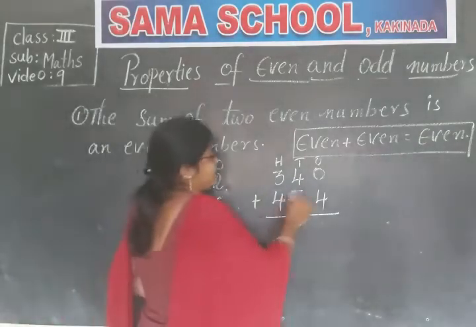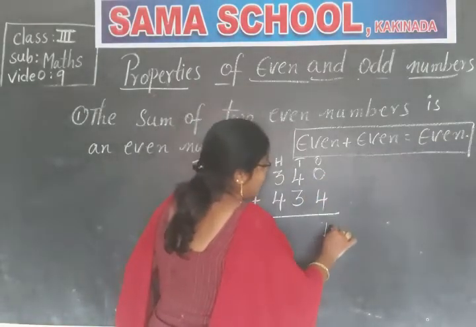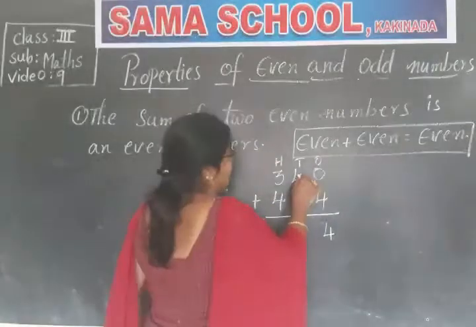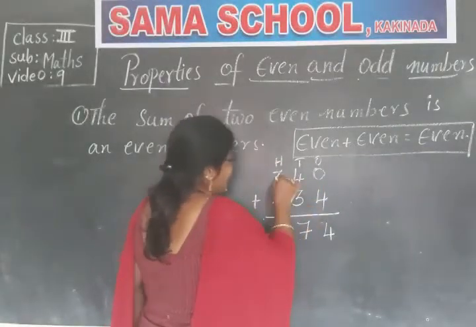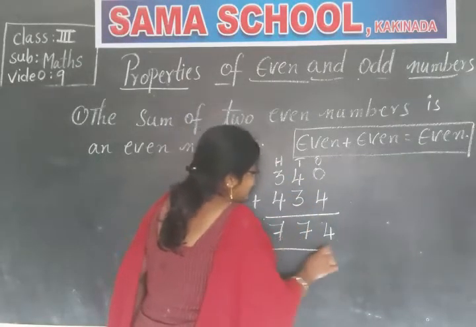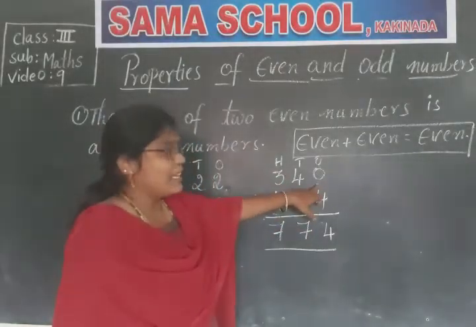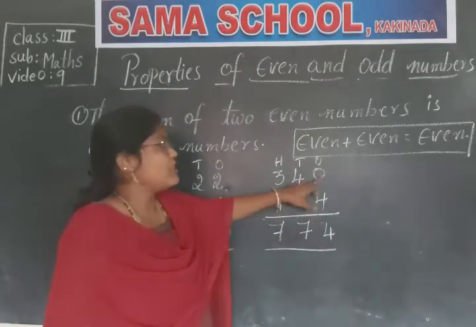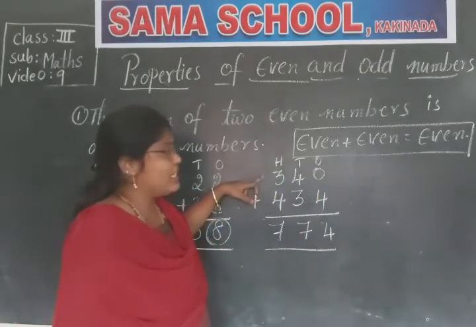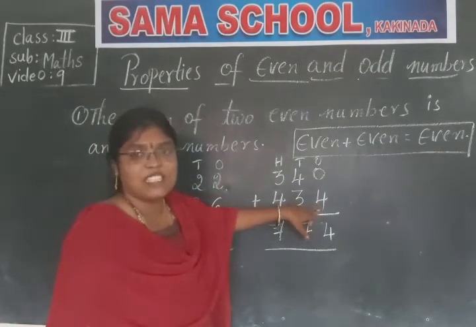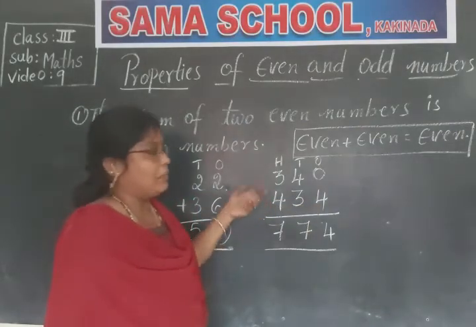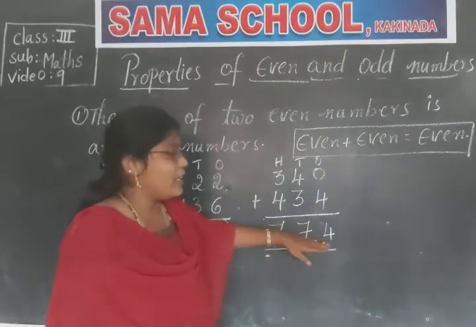Now, let us try this. 0 plus 4 is 4. 4 plus 3 is 7. Again 3 plus 4, 7. See, these two are even numbers. As here the 0 is an even digit, the entire number is even. Here also the ones place digit is 4, so it is an even number. Again we have added. What did we get?